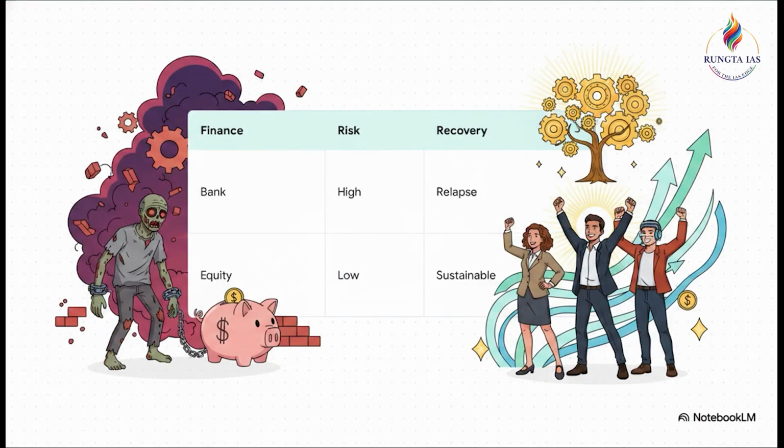Crucially, you need to understand that the very nature of a firm's financing dictates its fate, and this distinction is absolute gold for the body of your mains answer. Bank-financed firms have a significantly higher likelihood of becoming zombies. They stay in distress longer, and they often relapse even after a partial recovery. Right, and in sharp contrast, equity finance firms are far less prone to this trap and they recover much more sustainably. This strongly indicates that our heavy reliance on traditional bank debt for corporate financing is actively feeding this whole zombification cycle. Write that down because it's a brilliant analytical point for your GS3 papers.